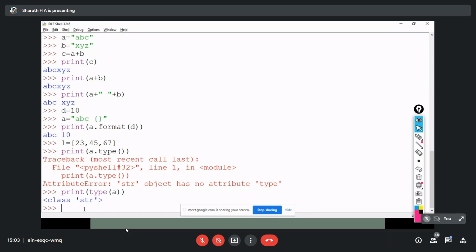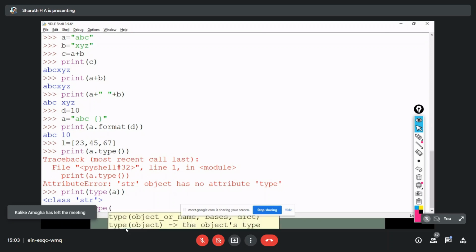Likewise, I have defined L here. I know what L is, but in a program, how do I check that? When you have written thousands or 10,000 lines of code, I can't trace what L actually is and what type it is. In that case we can use this function.